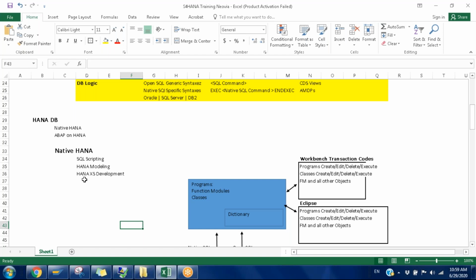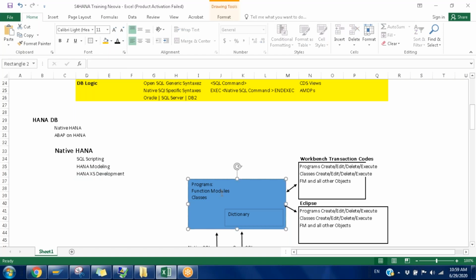But generally, on the SAP side, they are not fully interested in XS development because they have very big repositories already built over the years. We have so many custom programs, so many enhancements in the standard. All of a sudden, they will not move the actual programs to SQL scripting. They just want to optimize, that's it.